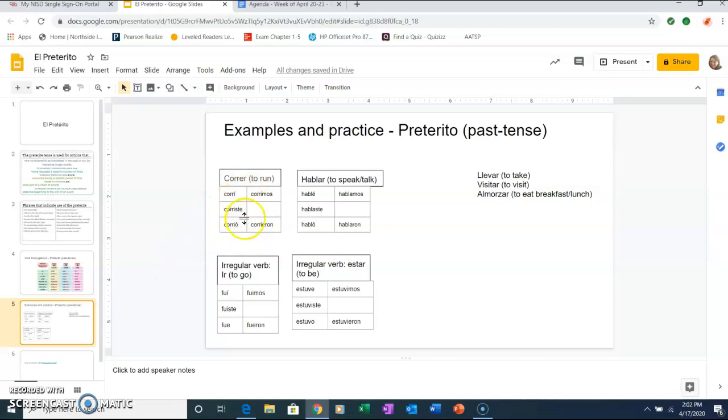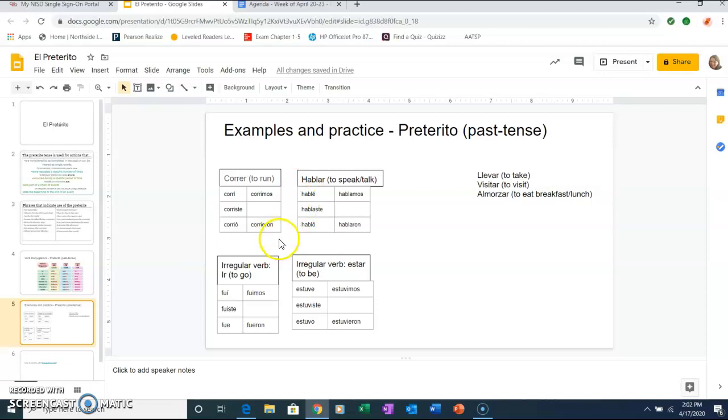So this is the usual way that we would conjugate the verbs in class. We have a T chart, and on the left side we have the verbs that are in singular form. Corrí, corriste, y corrió. It's for the pronoun yo corrí, tú corriste, and then these are grouped together, él, ella, usted. And on the right side we have the plural form of the pronouns, nosotros, nosotras, vosotros, and then we have ellos, ellas, ustedes. Okay, hablar, we just did hablar.